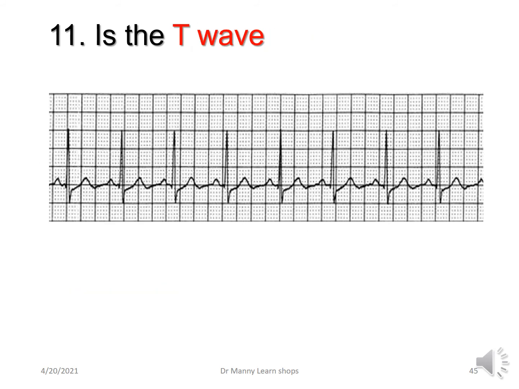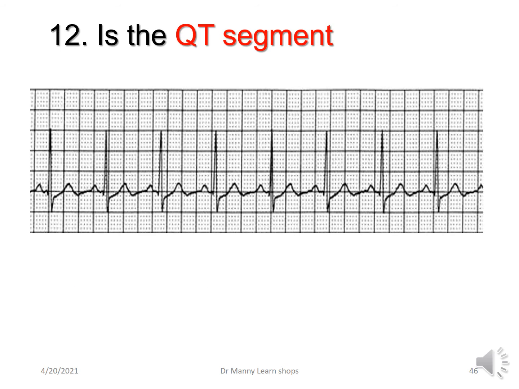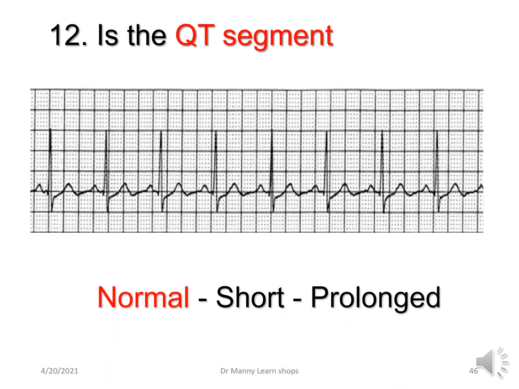Then you look at the T wave. The T wave is later repolarization of the ventricle, and it should be positive in lead 2. So is it positive, negative, tall, flat? All these things could indicate that there could be a problem. What about the QT segment? Is the QT segment normal, short or prolonged?